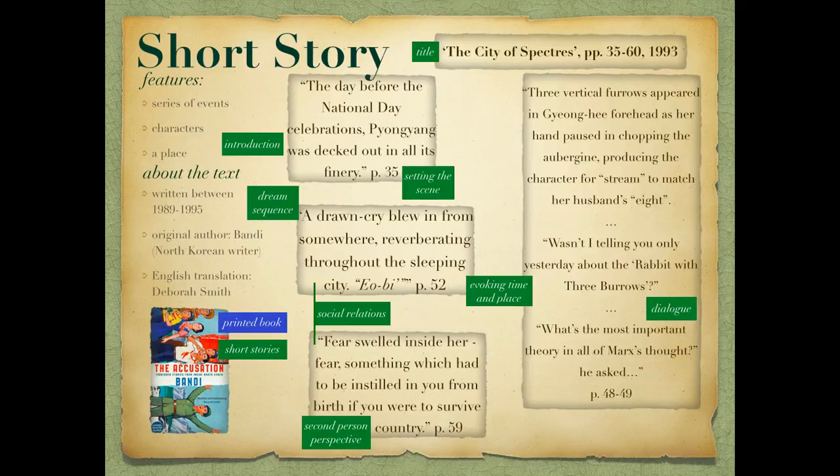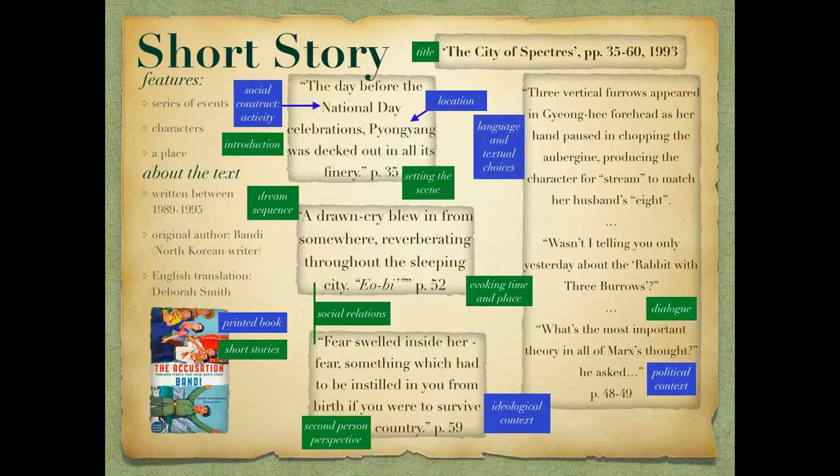Context is also essential to understanding meaning and depth in The City of Spectres. The social activity of National Day is a constant reminder of the pressure of collective life, a feature of proletarian dictatorship, and there are multiple references to societal, political, ideological and historical context. For example, the references to the characters "stream" and "ate" come from the Old Korean language, which used a version of Chinese characters called hanja. The use of Korean children's stories, both the Yobi and the Rabbits with Three Burrows, and the discussion of Marx's most important theory of thought.